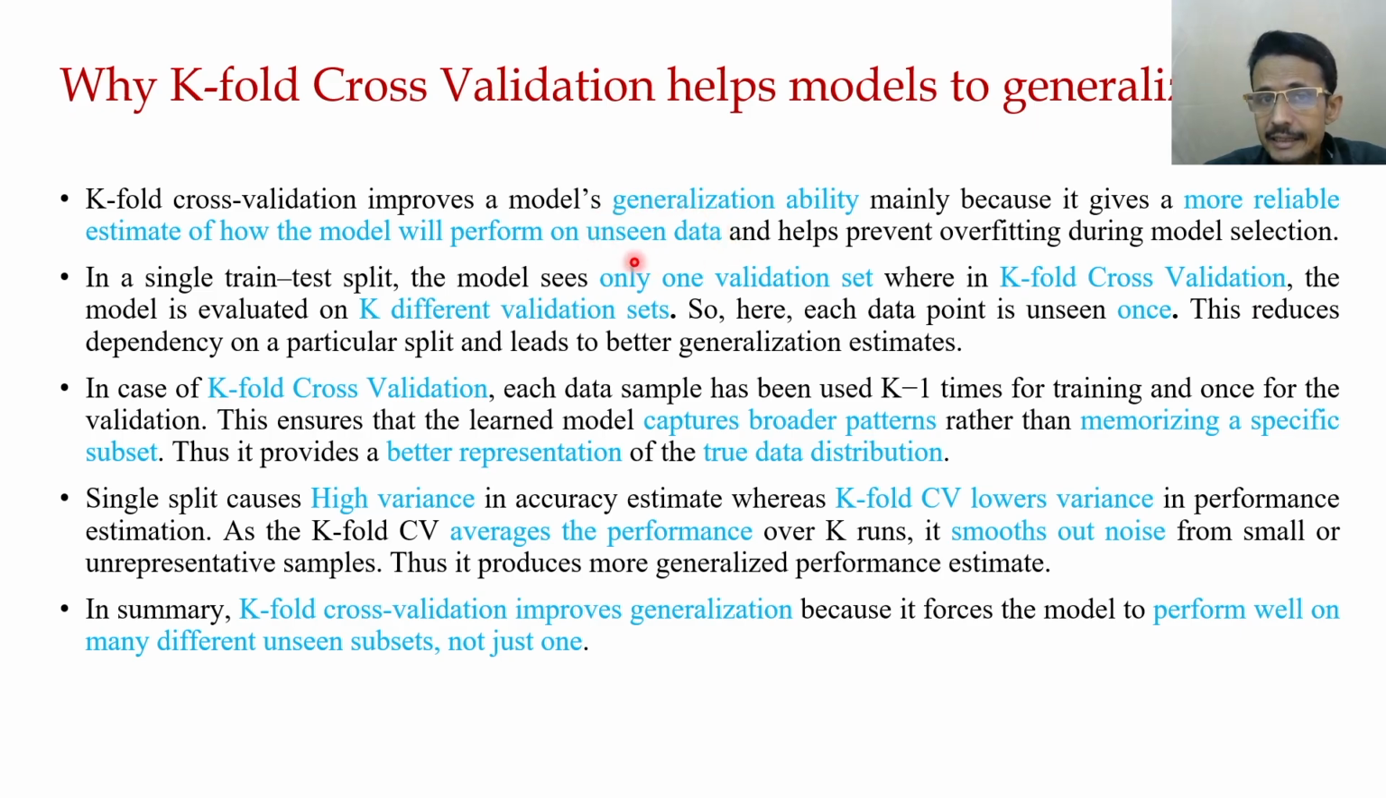Now, unseen data means these different folds. And this prevents overfitting during model selection. So that's why k-fold cross validation improves the model's generalization ability. Before, it was one validation set, but in k-fold cross validation there are k different validation sets. This reduces the dependency on a particular split and hence leads to a better generalization estimate.